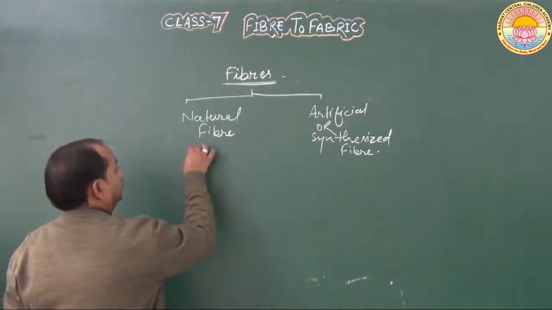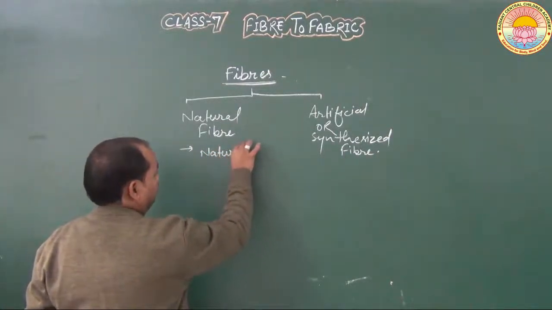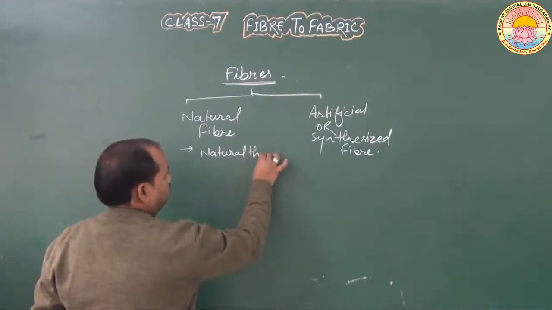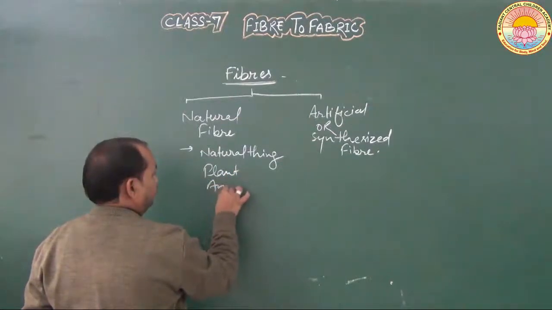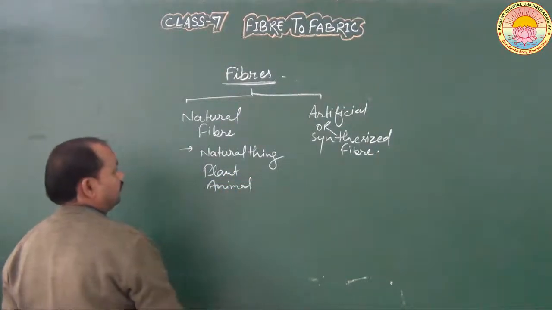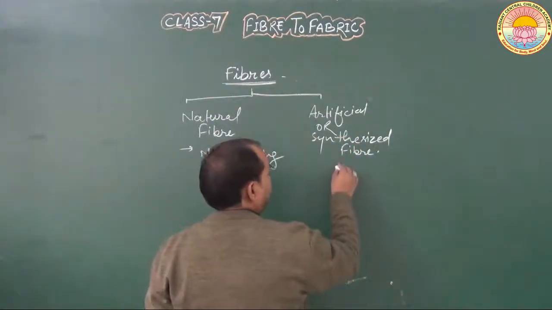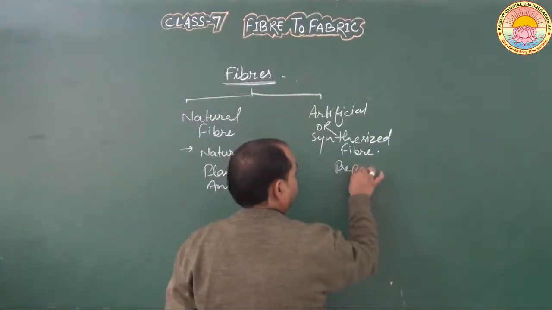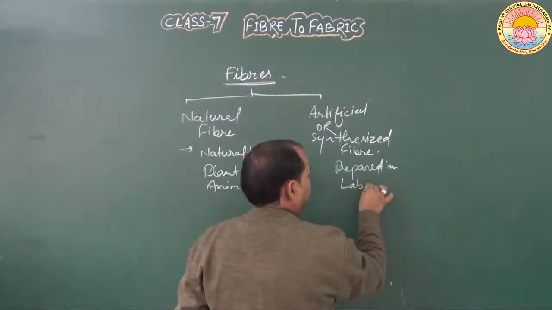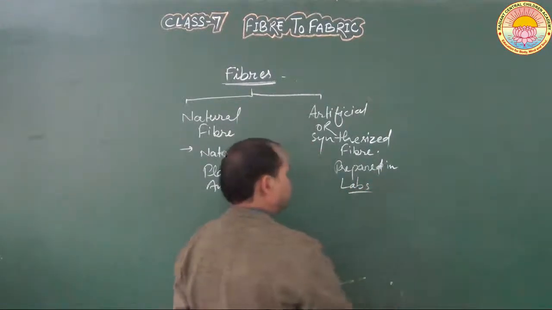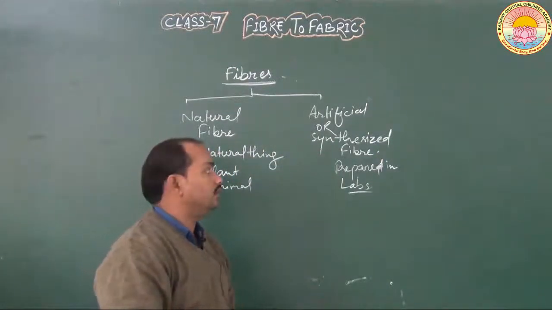The natural fibers come from natural things, for example plants and animals, while artificial or synthesized fibers are prepared in labs. They are prepared in labs by human beings, and that's why they are known as artificial or synthesized fibers.